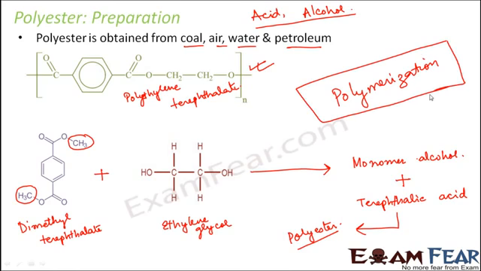One of the most important ingredients in preparation of polyesters is ethylene, and ethylene is obtained from petroleum. So this petroleum contributes ethylene, and using this ethylene we get ethylene glycol, and this ethylene glycol combines with dimethyl terephthalate. So let us now look at the advantages of polyester and where we use it.